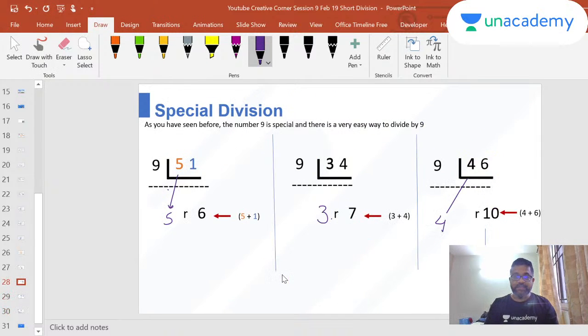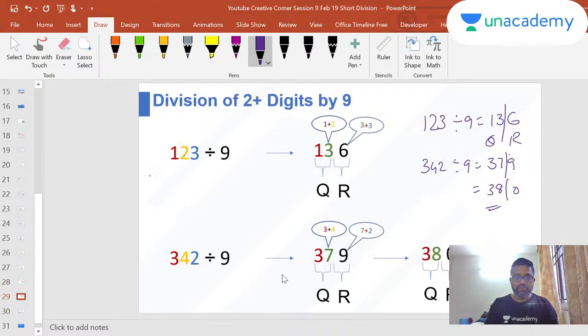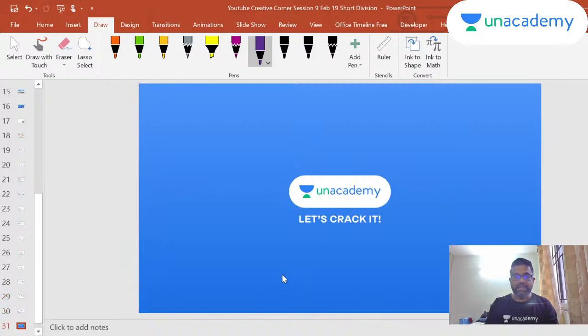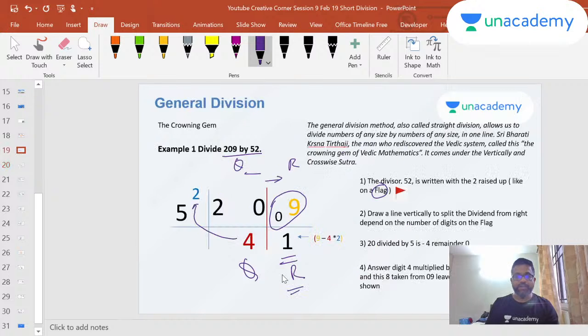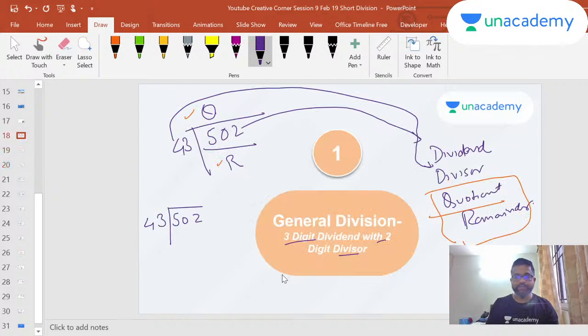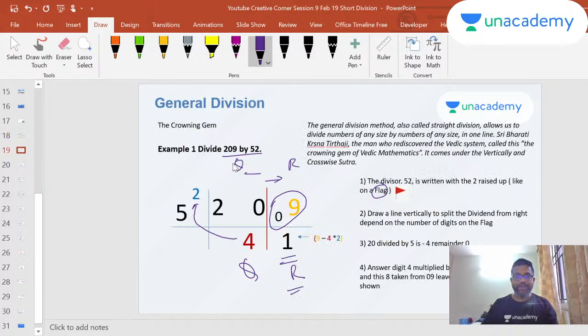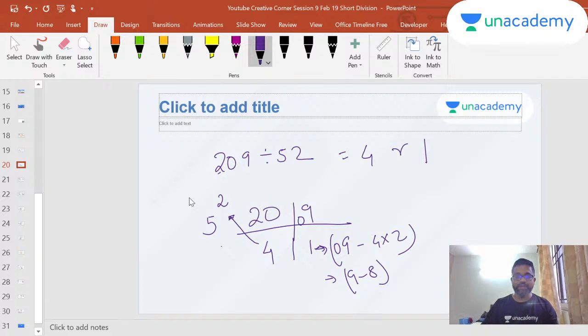Okay, so I think we are almost at the close. We have just 2 minutes left to close the class. I hope you understood it. Just a little bit of a recap now on the division method. I was telling you about the dividend, divisor and how we are finding quotient and remainder. So we solve this problem, right? 209 by 52. Let me just solve it. I'll solve one problem for you so that it's easy and you can remember this.